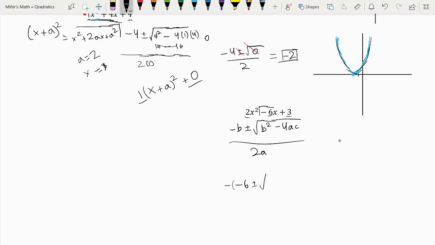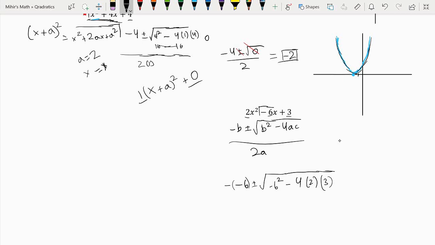So negative 6 plus or minus the square root of b squared, so that's minus 6 squared, minus 4 multiplied by a, which is 2, and then c, which is 3, like that.